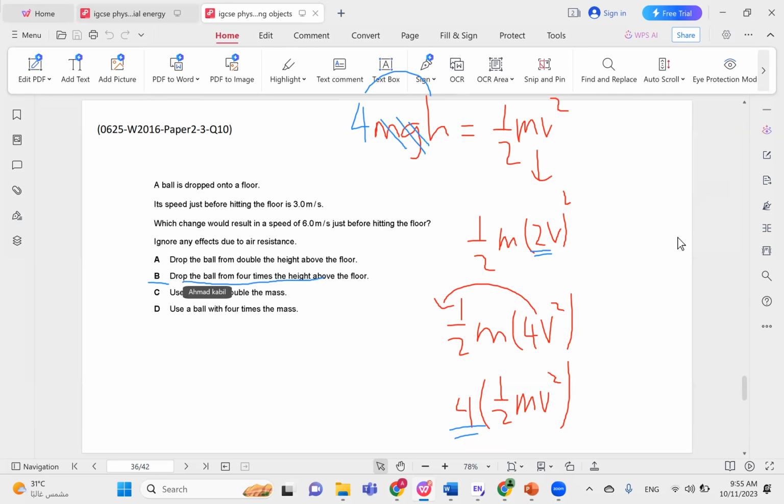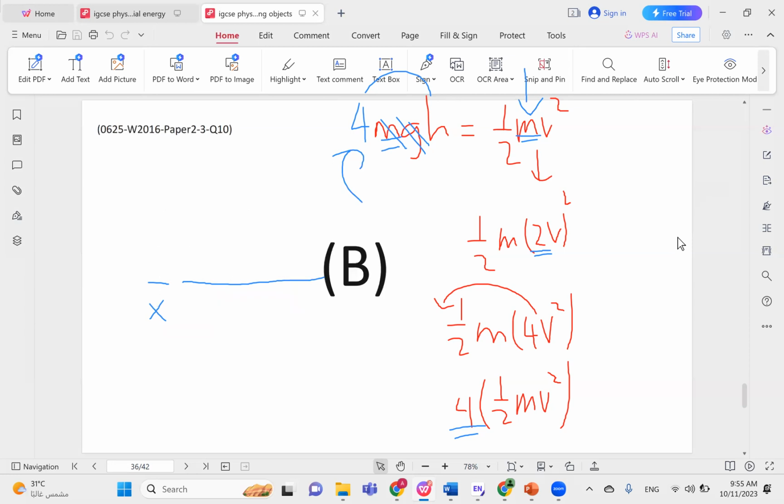Someone might wonder why D is wrong. Why don't we use 4 times the mass? Would that not work? It would not work, of course, because if you use 4 times the mass, yes, you are quadrupling the potential energy because you get 4m instead of m, but you're also quadrupling the kinetic energy as well. So it doesn't really change anything. You have 4 times the mass in potential, you have 4 times the mass in kinetic, and you still have double the speed. So these will not be the same. So you cannot use mass here. So the correct choice here would be choice B.